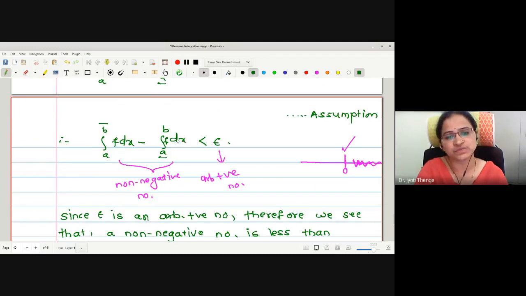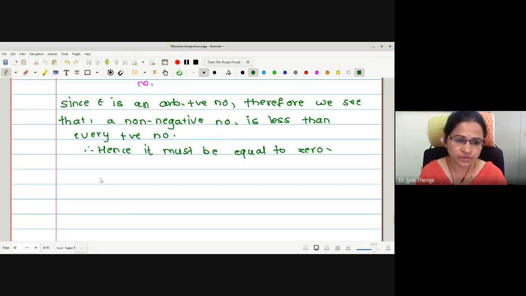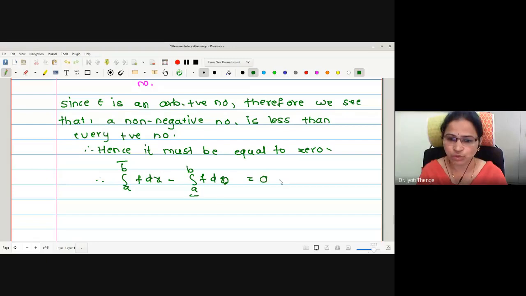Therefore, what is this value of left hand side we have obtained? This is a non-negative number less than every positive number. Therefore, the value must be 0. Therefore, upper integral f dx minus lower integral f dx is equal to 0.